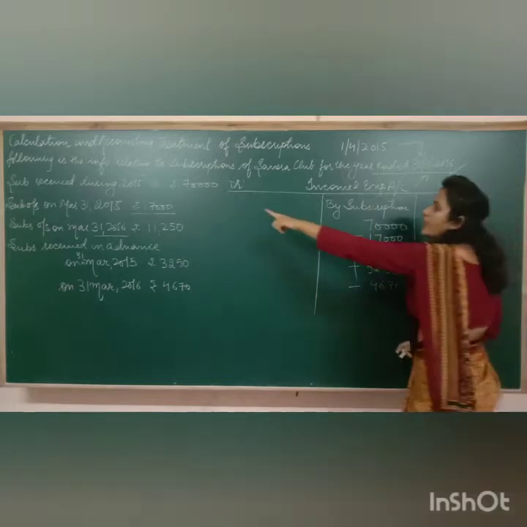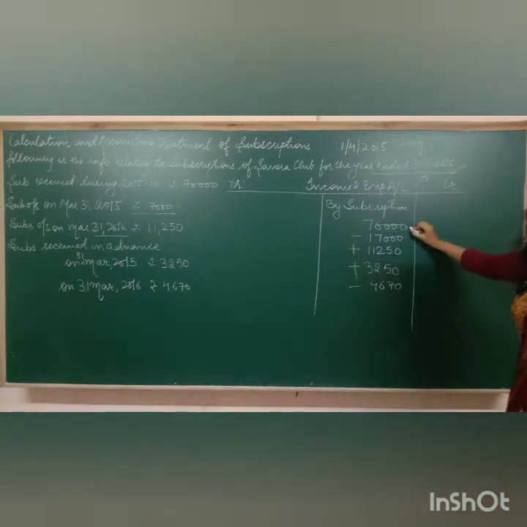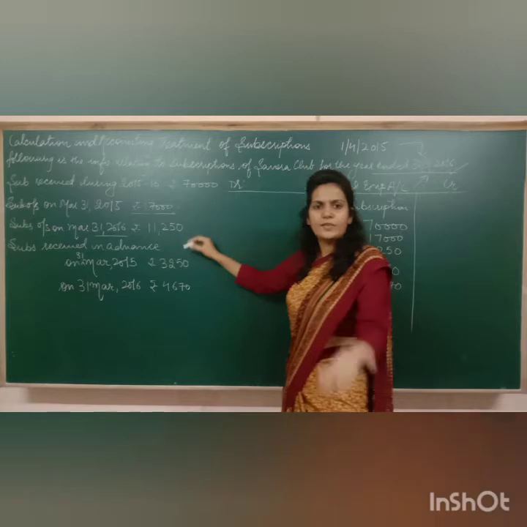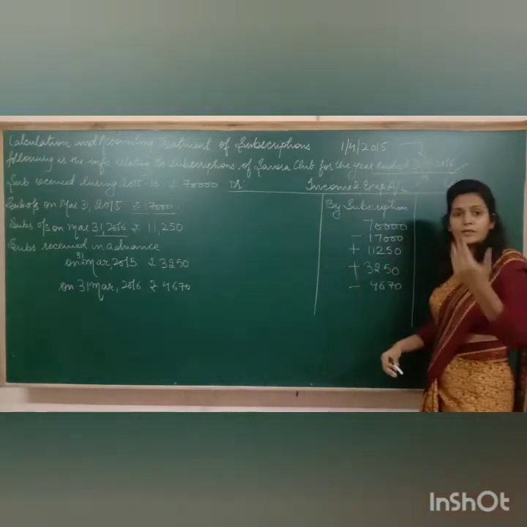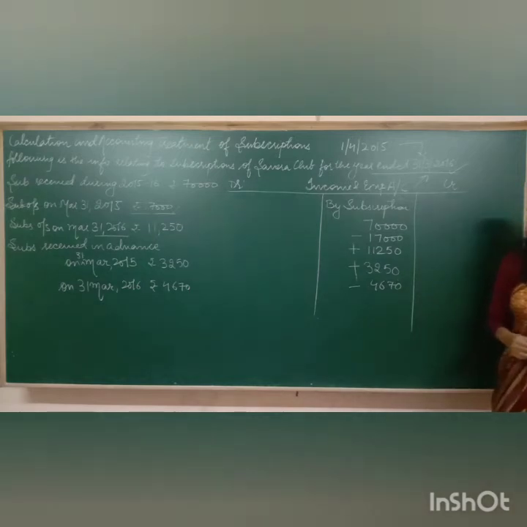So in this year I have received subscriptions of rupees 70,000 which belongs to current year only, so I have added. Now in the receipt and payment वहाँ भी ऐसा हुआ कि they have treated all these as the income of this year itself. So they have done all these adjustments, so that we need to correct it.